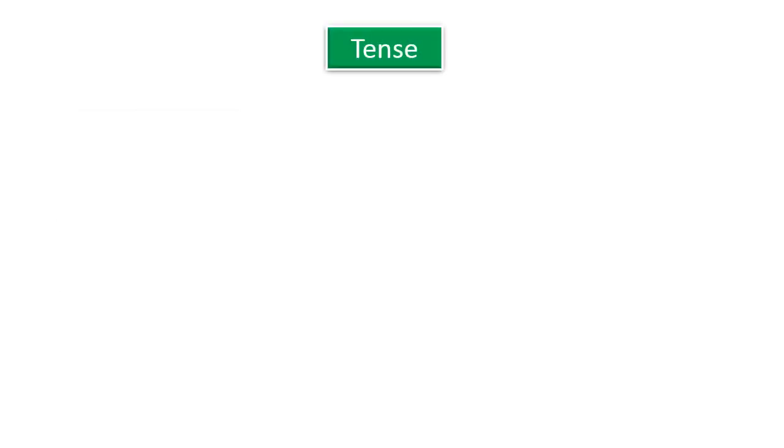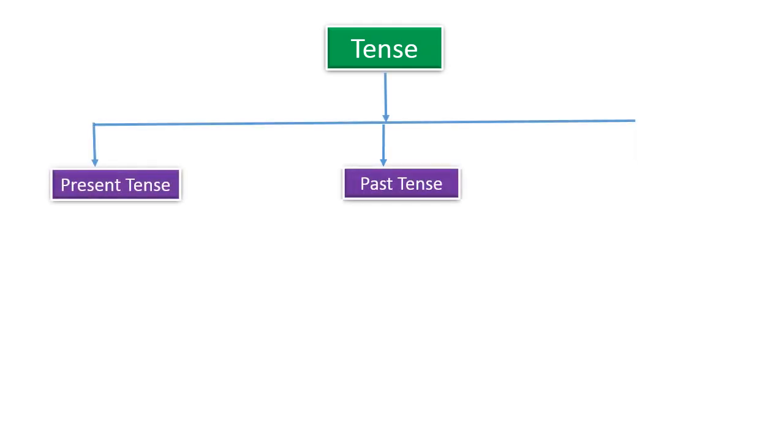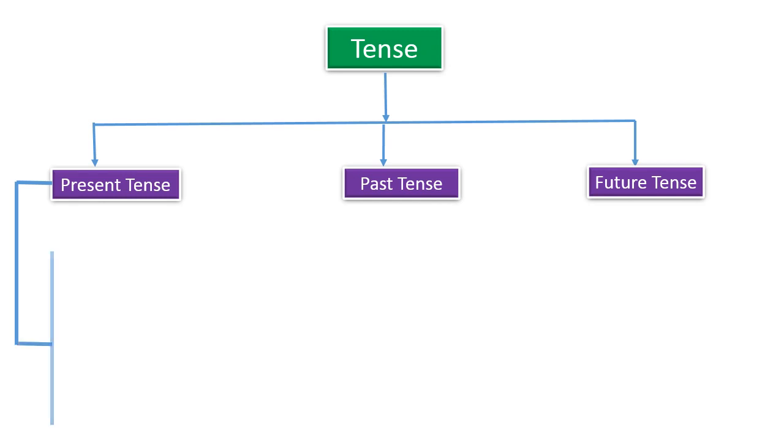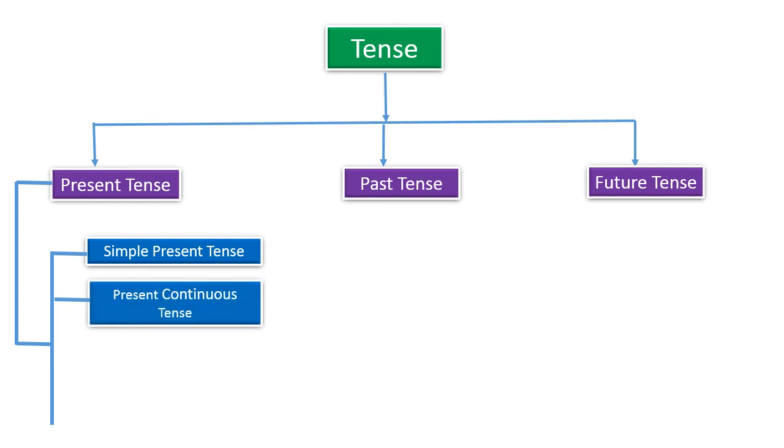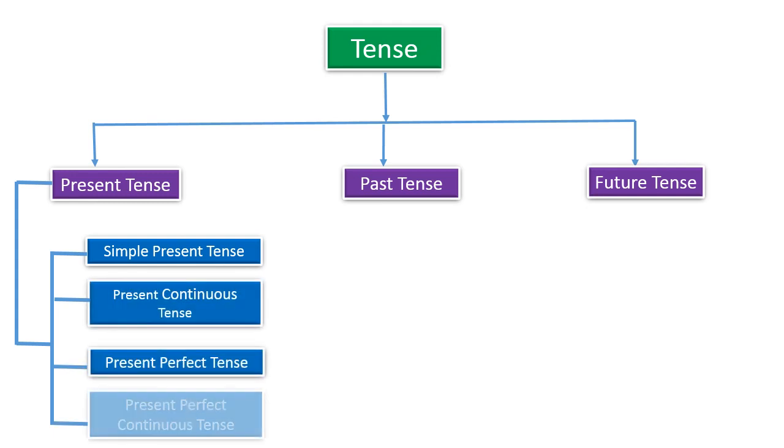Tense has three types: present tense, past tense, future tense. Again, it has four subtypes. Present tense has simple present tense, present continuous tense, present perfect tense, present perfect continuous tense.